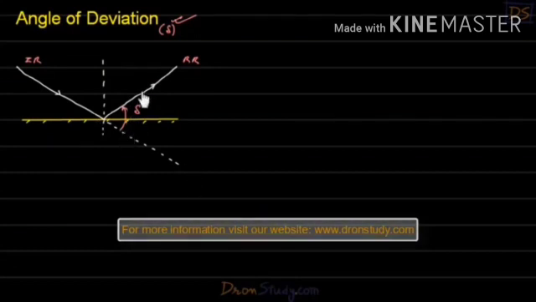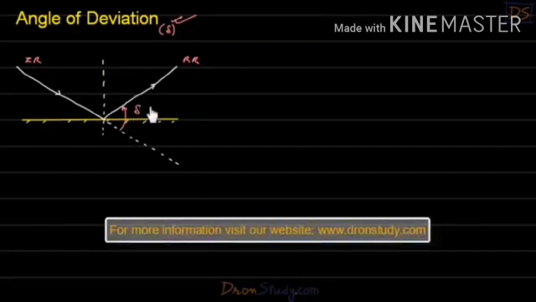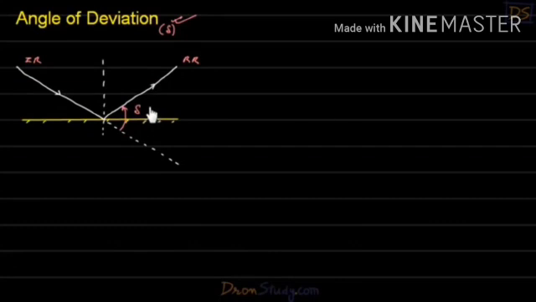So it can be written: already we know the angle between the normal and the incident ray is I, and the angle between the normal and the reflected ray is R. From the diagram we can write delta plus I plus R is equal to 180.